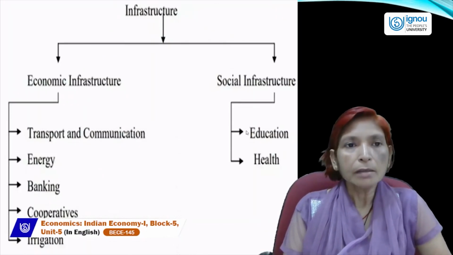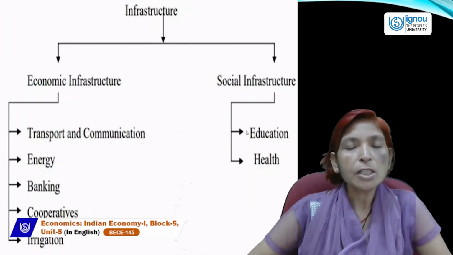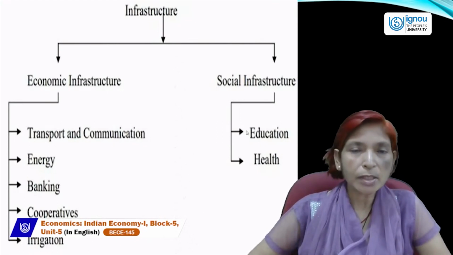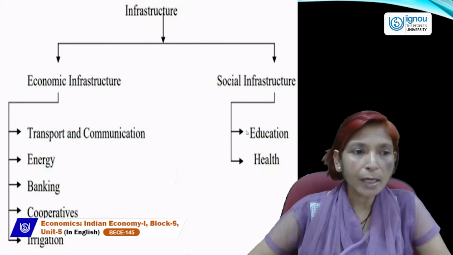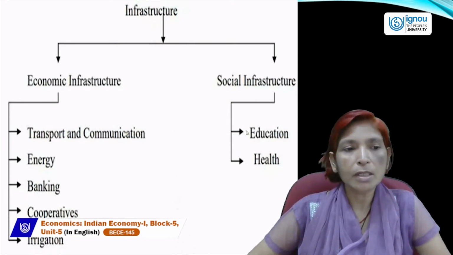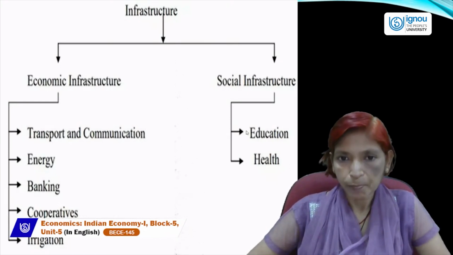Now there are two types of infrastructure available in each and every country. Infrastructure is classified into two categories. One is economic infrastructure and the second is social infrastructure.